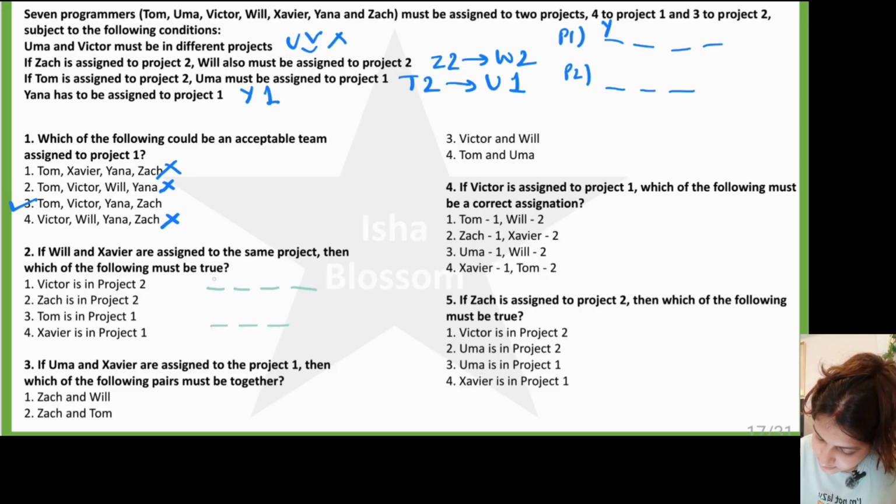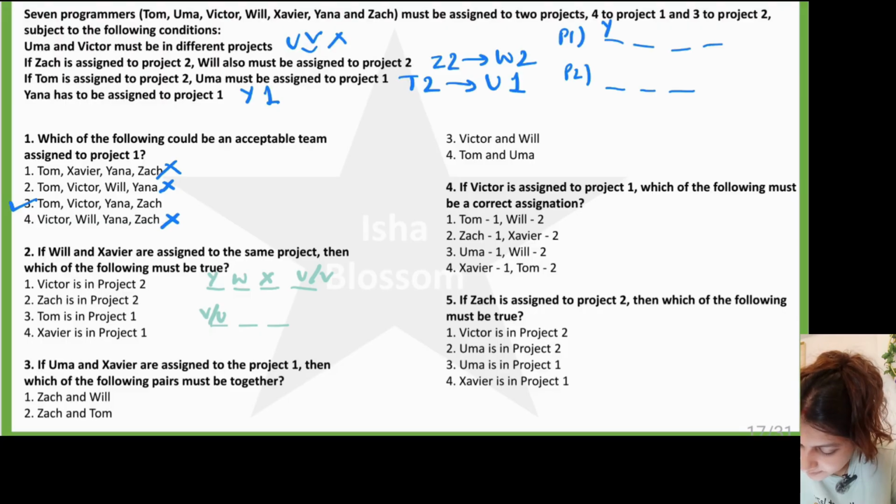Yana is already there. I put Will here. I put Xavier here. I'll have to put Uma or Victor over here. Now in the second one, I'm left with Zach. But if I place Zach in project 2, then I'll have to place Will over here. So Zach can't be over here, which means this is not valid.